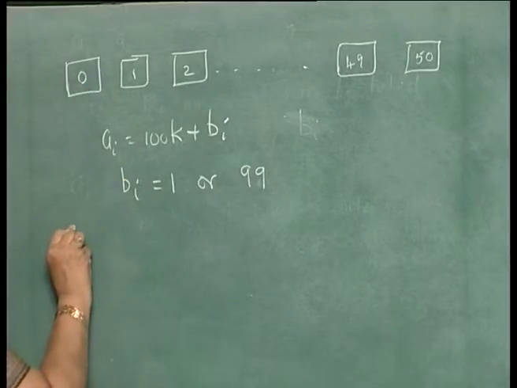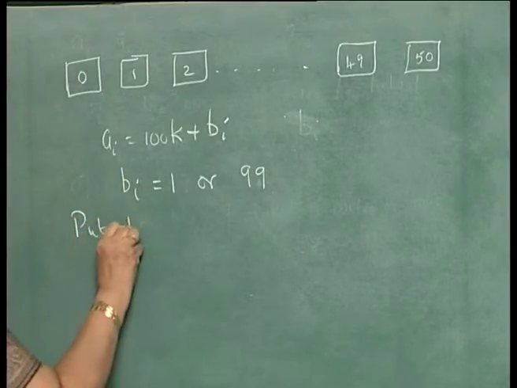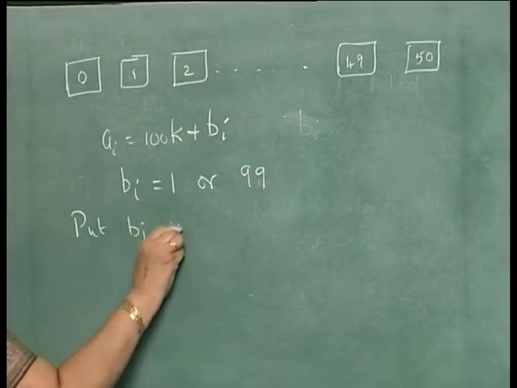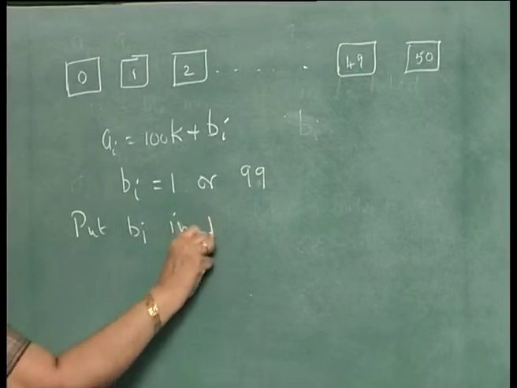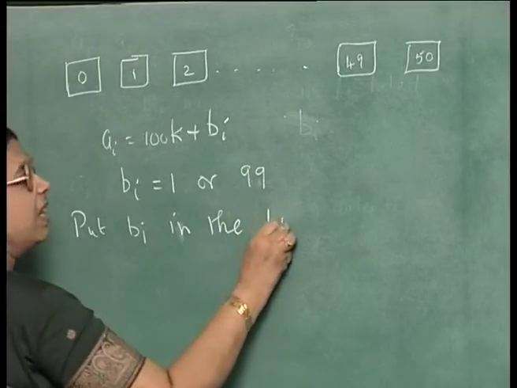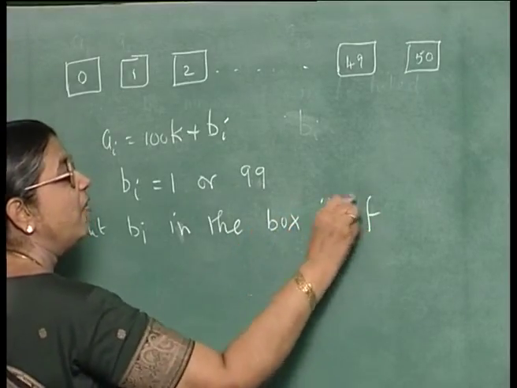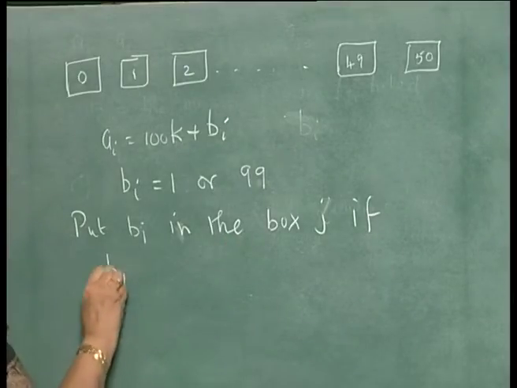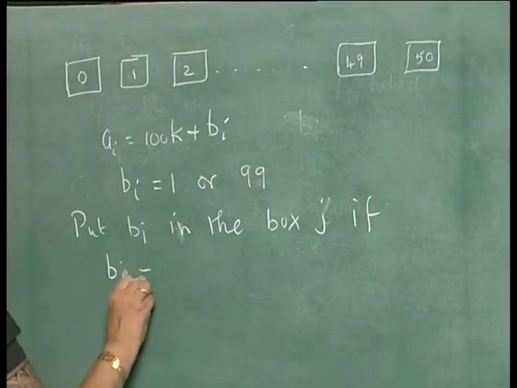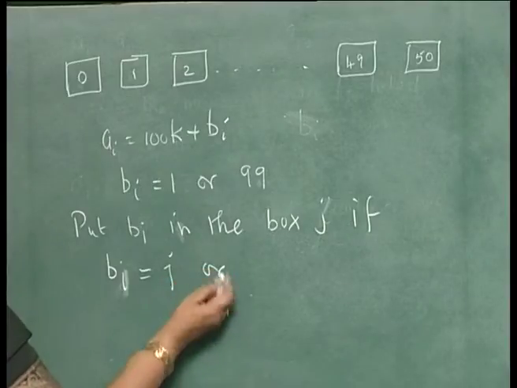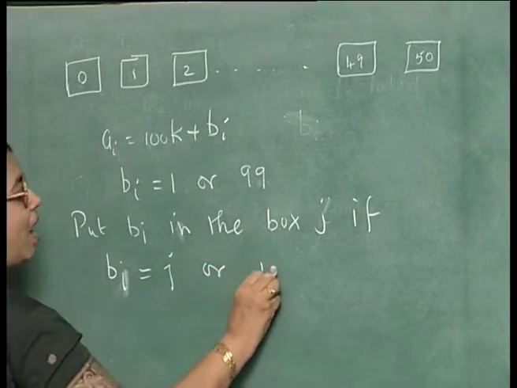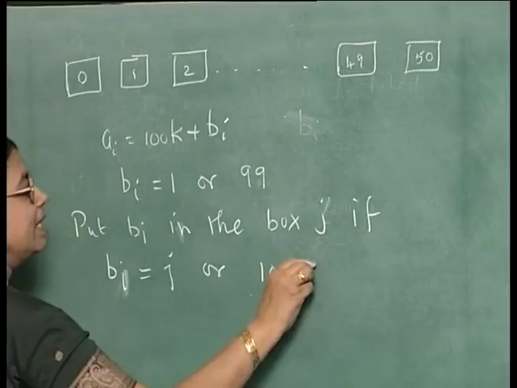So, you put ai in the box J if bi is equal to J or 100 minus J.